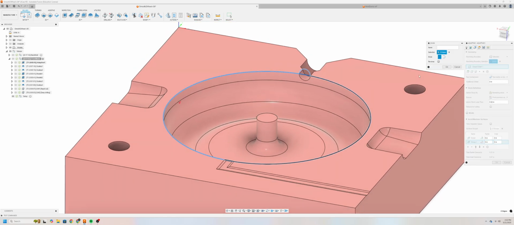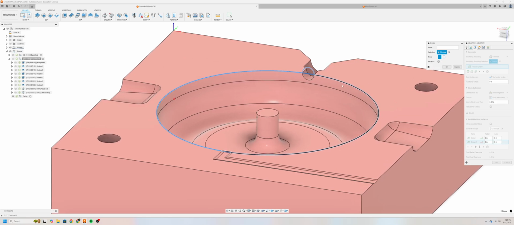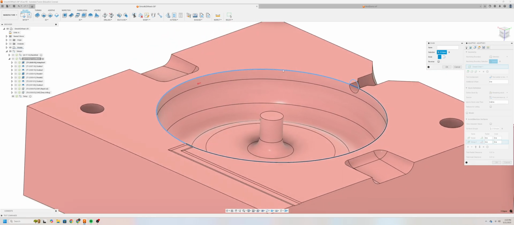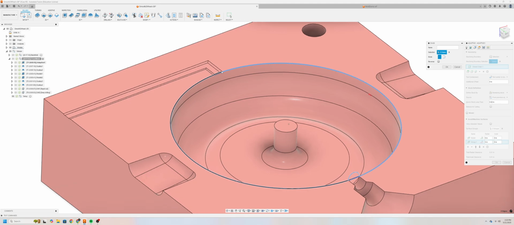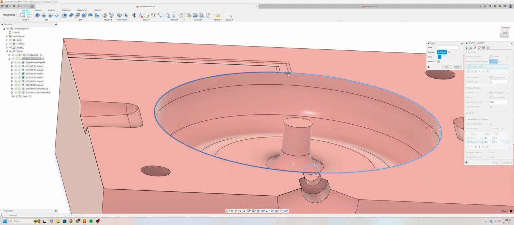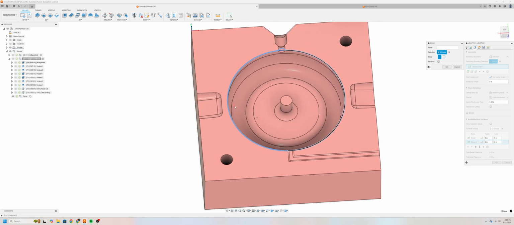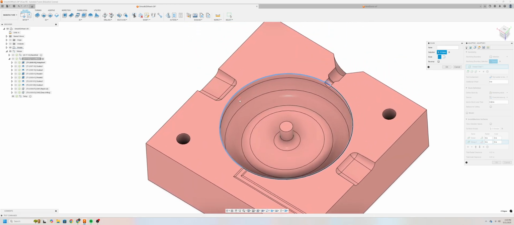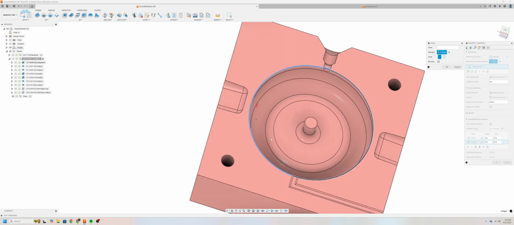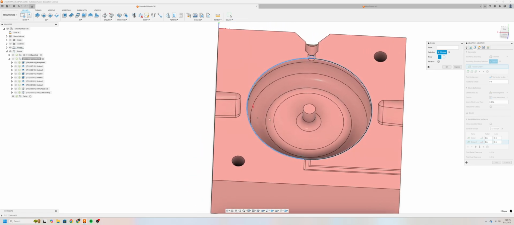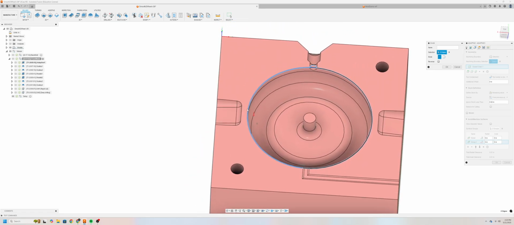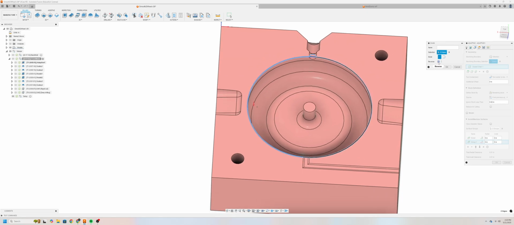You'll get a new menu pop up, and then we'll want to select all of these top contours on the very top, including even these fillets that we have designed in. We'll go ahead and click OK. One thing to check for is this little arrow, which will dictate where the end mill is going to operate. This arrow is on the inside of this contour, so the end mill will operate inside of this contour. If I click reverse, it'll put the arrow on the outside, and we don't want that. So I'll leave this unchecked, and we'll press OK.